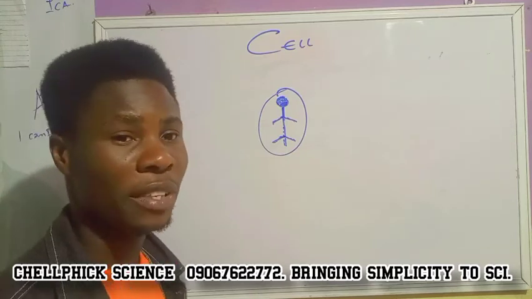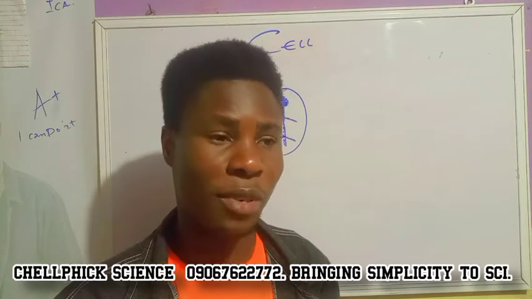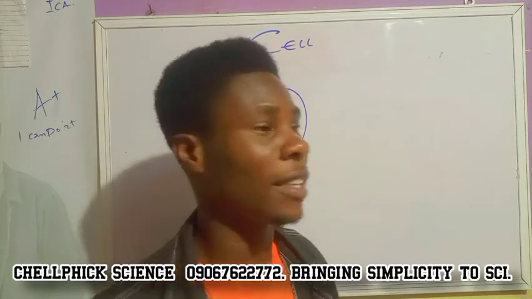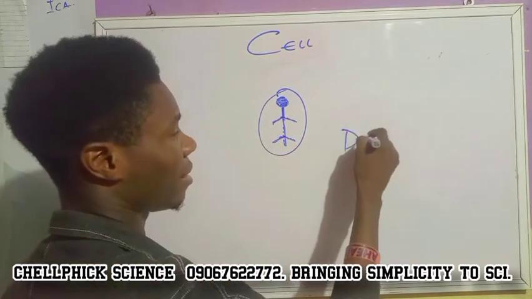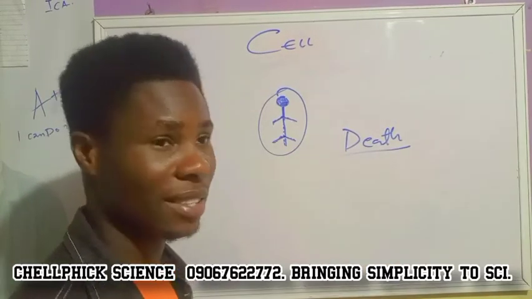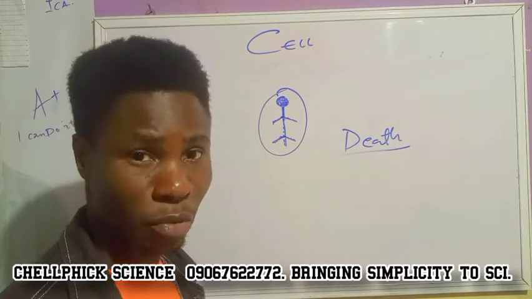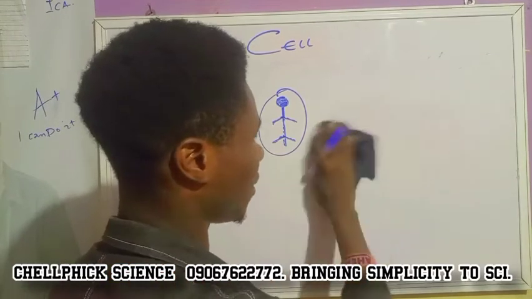Every living organism is made up of cell. The fact you have to know is that every particular living organism has cells. One of the characteristics of living things is death. So one is said to be dead when the cell in the person is no more in existence. That is, when the cells have died, the person will also die. So that is the meaning of cell.